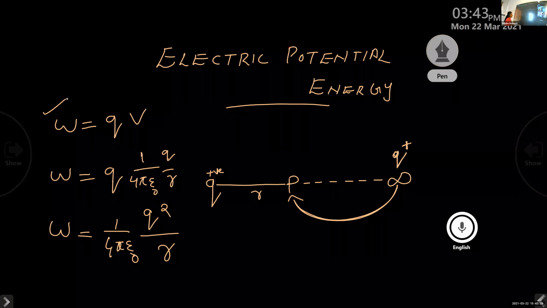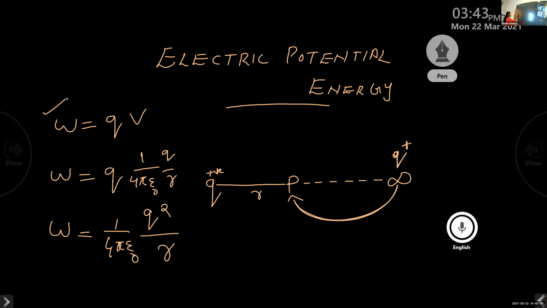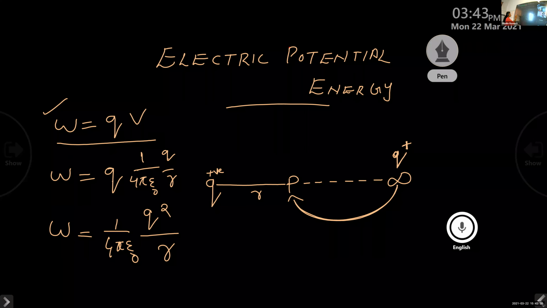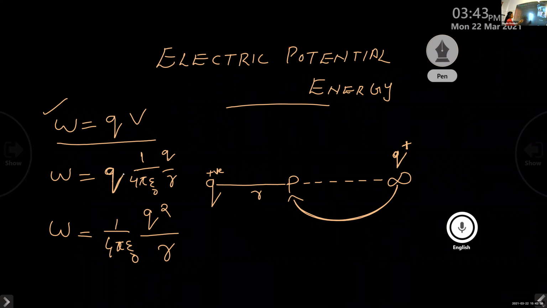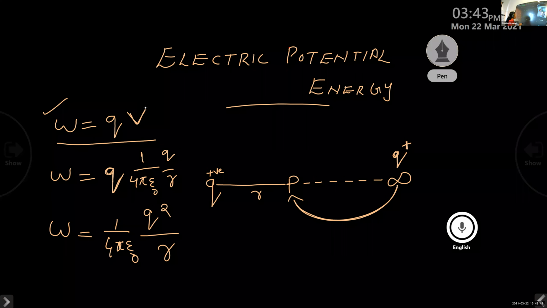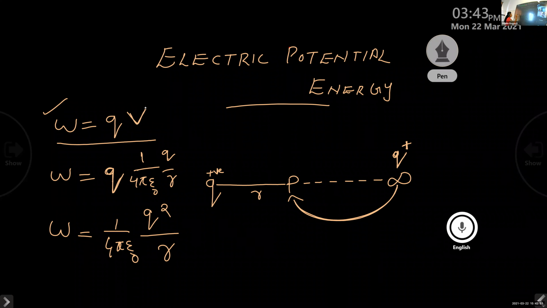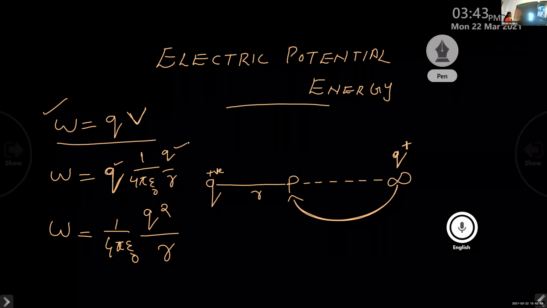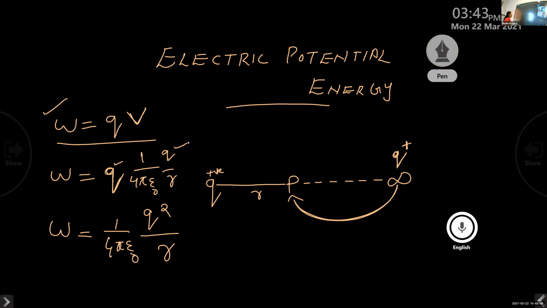The work done to bring a charge from one point to another can be calculated by the equation W is equal to QV. Here Q is the charge that we consider at infinity, and V is the potential. The expression for the potential is 1 by 4 pi epsilon 0 Q by R. So here we have two Q's multiplying, it becomes Q square. So W is equal to 1 by 4 pi epsilon 0 Q square divided by R.